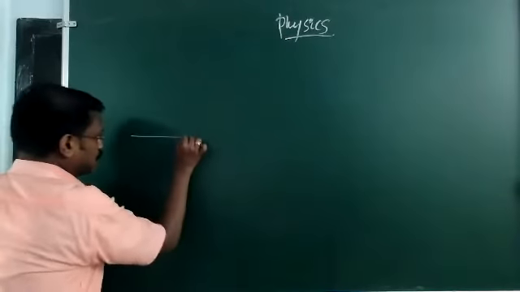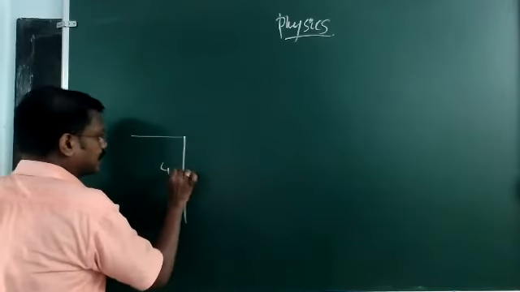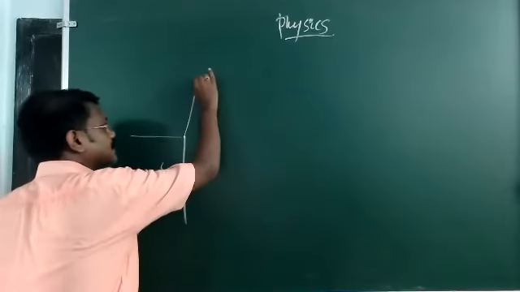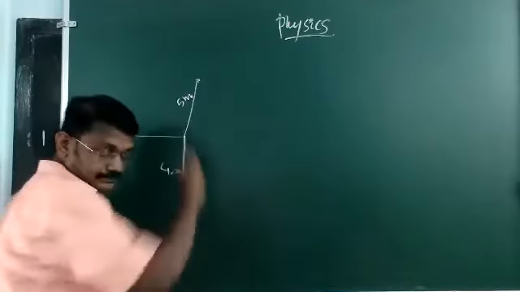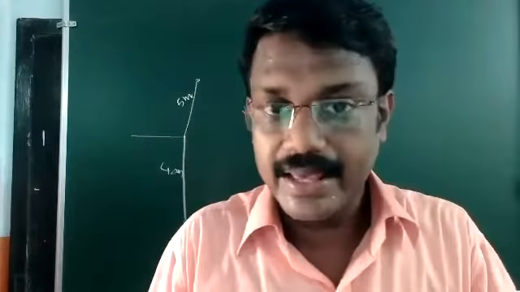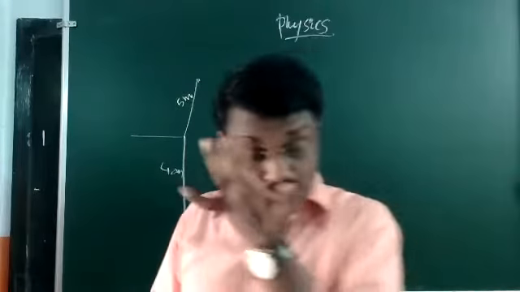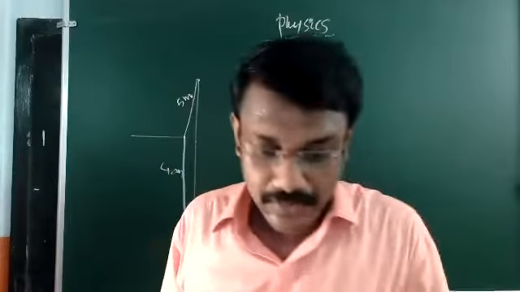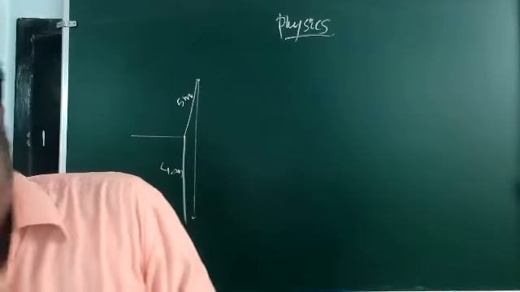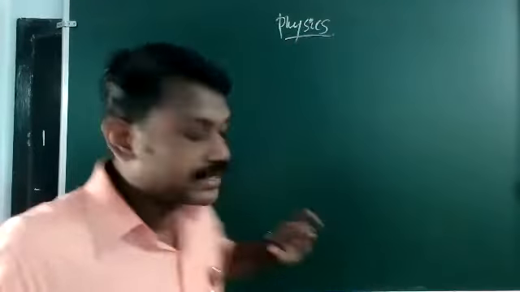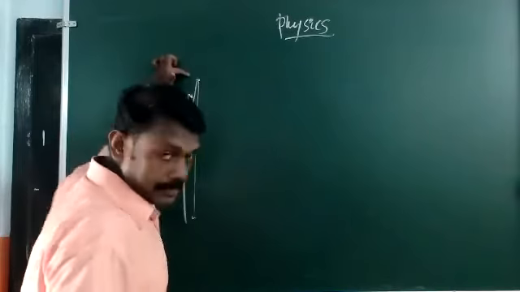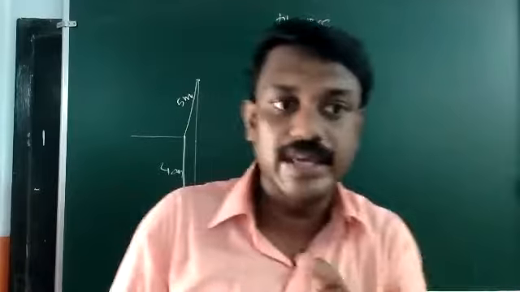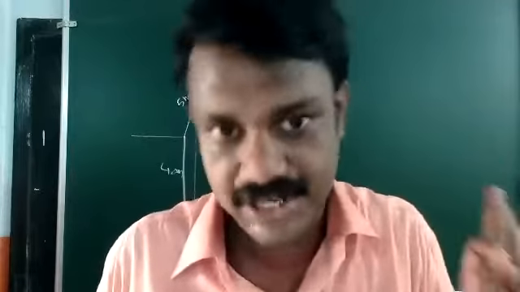Suppose the stone is thrown from the top of a tower of 40 meters. We have seen yesterday it takes 1 second to reach the maximum height, and the maximum height is 5 meters. That we saw in the last class. So from the maximum height it is coming down to reach the ground. Within what time will it reach the ground? What time is taken from the top of the tower to the maximum height, and from there to the ground? The sum of these two will give you the total time of flight for that object.